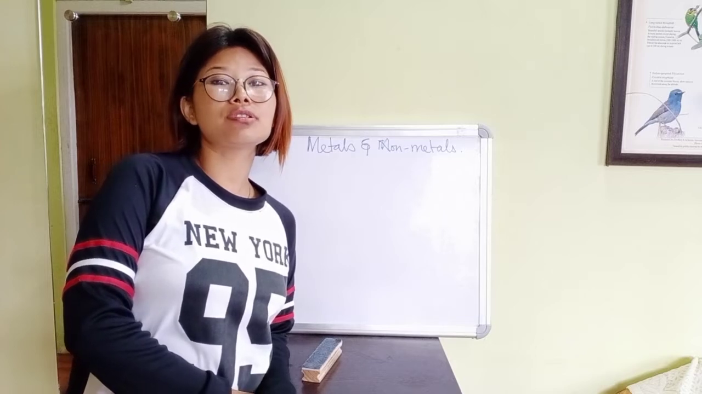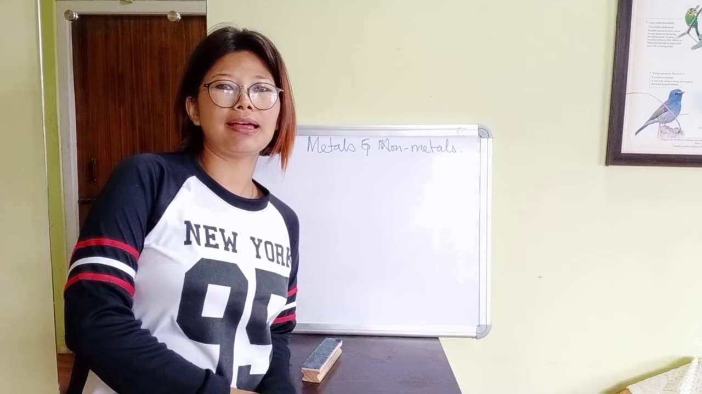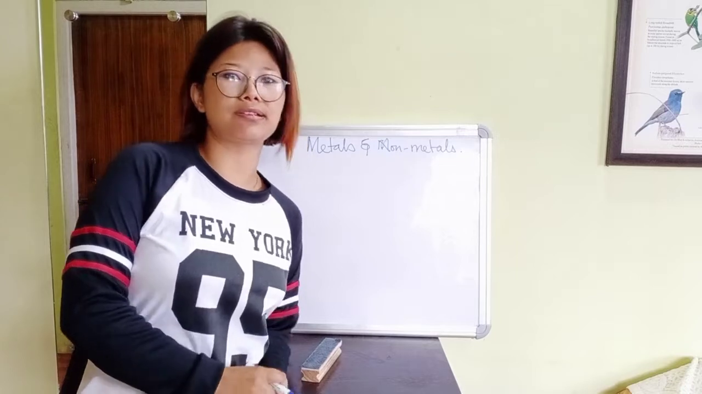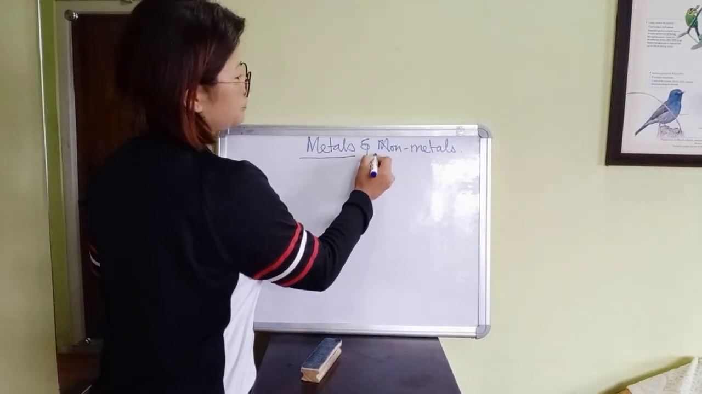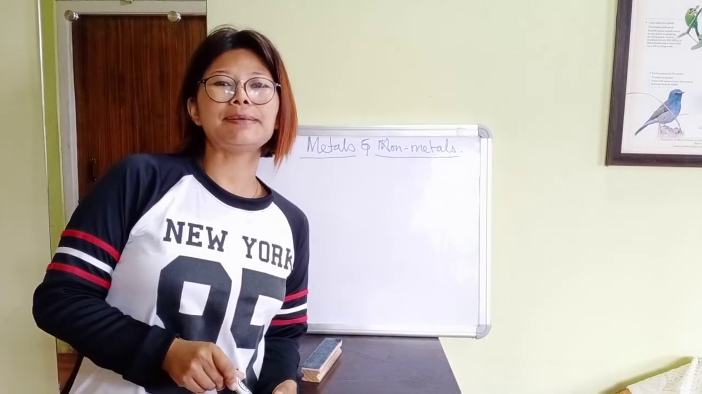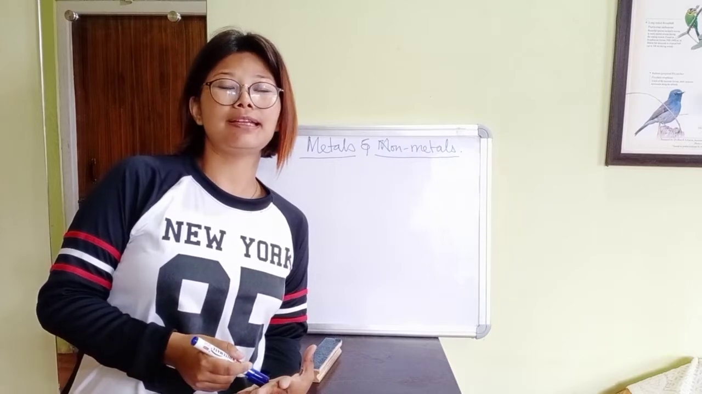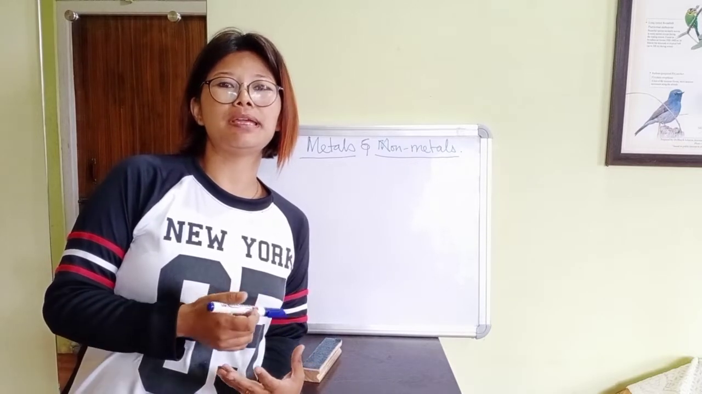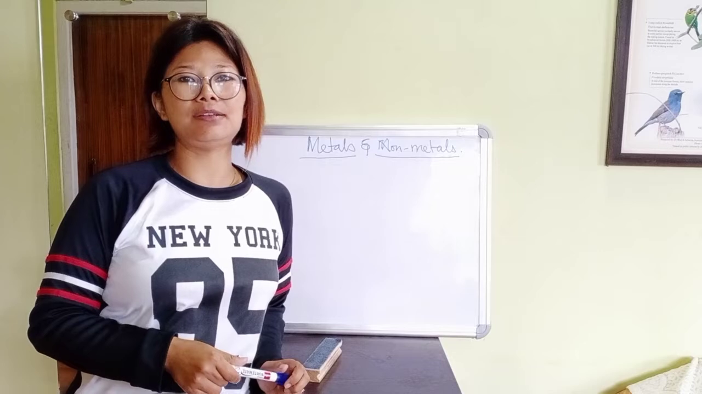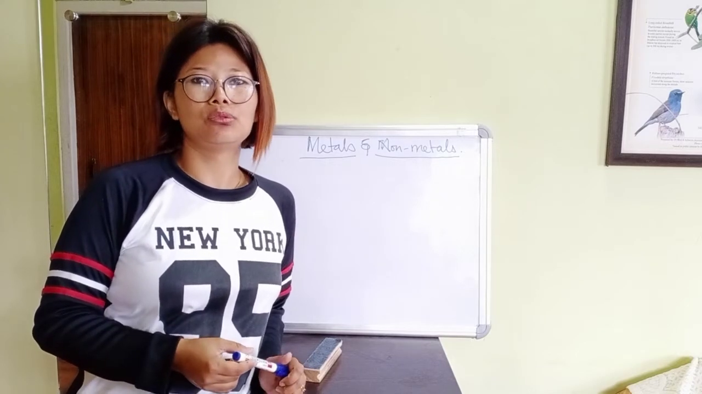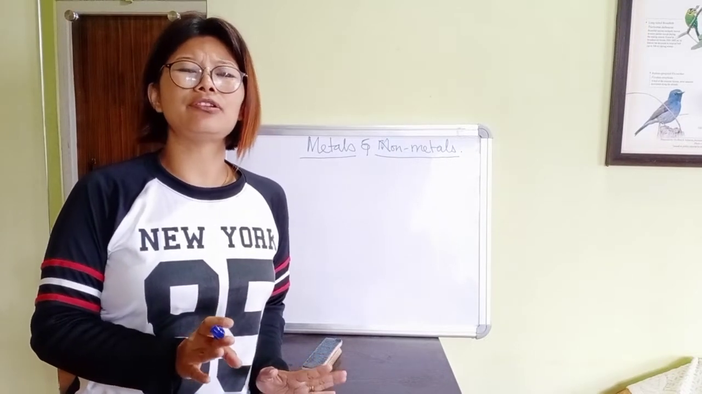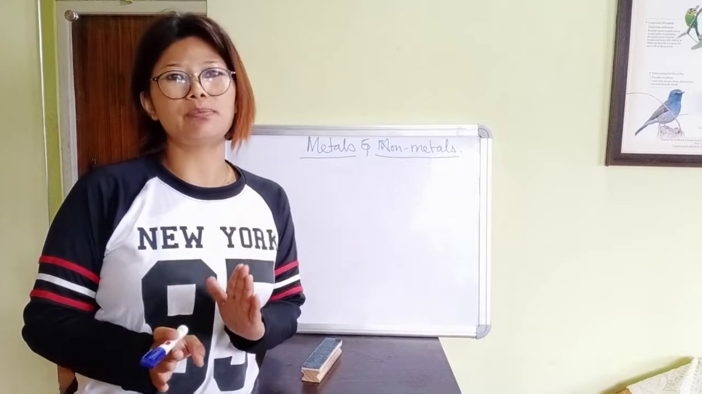We are going to start a new chapter today, and the chapter is chapter 3, Metals and Non-metals. Now you know what an element is, alright? Elements are substances which are made up of only one type of atom. There are almost 118 elements discovered till now. All the elements are divided into either metals or non-metals.